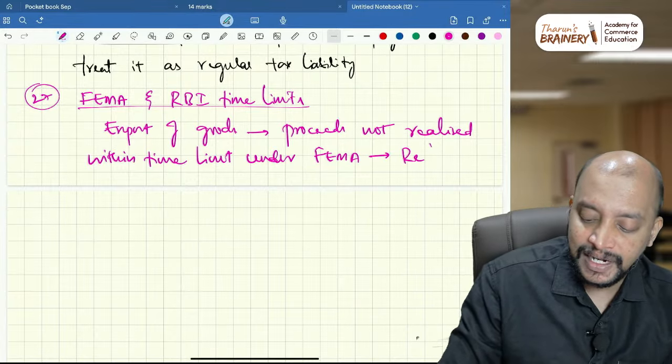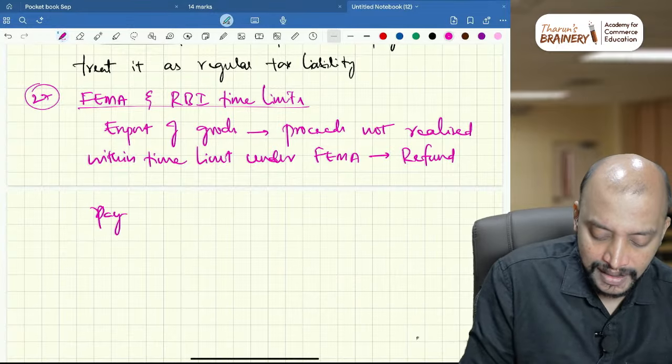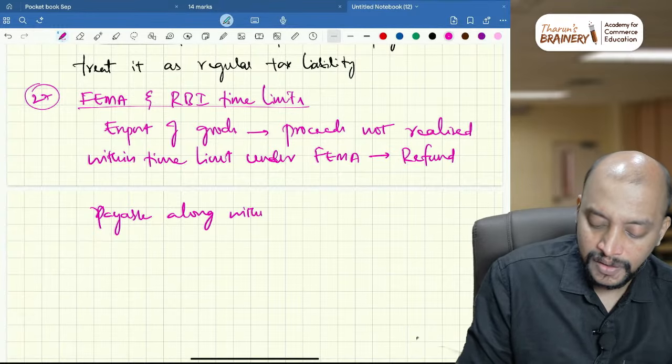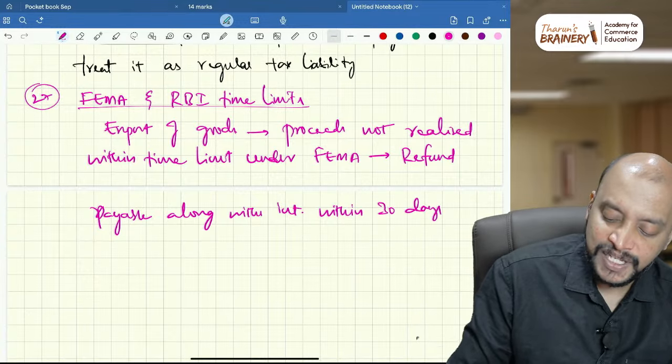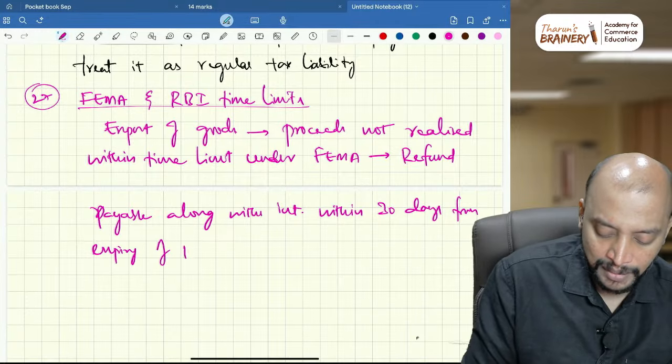So the refund is recovered, refund payable along with interest, within 30 days from expiry of the FEMA time limit.